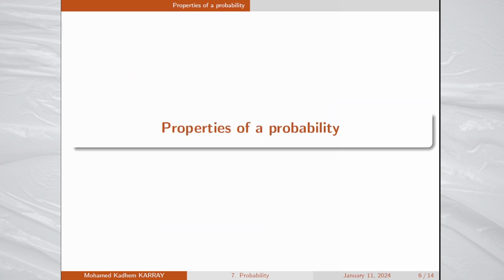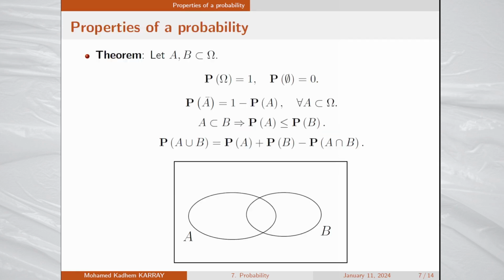We shall state now the basic properties of a probability. Consider two events A and B of the universe, capital omega. The first property says that the probability of capital omega, which is the universe, equals 1.